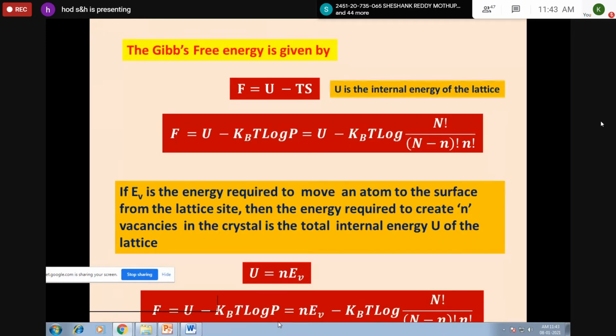This is the total expression for Gibbs free energy, where small n is the number of vacancies, EV is the energy associated to create one vacancy, kB is Boltzmann constant, T is absolute temperature, capital N is the number of atomic sites. Note down this. You just substitute for U. U can be replaced with n into EV.